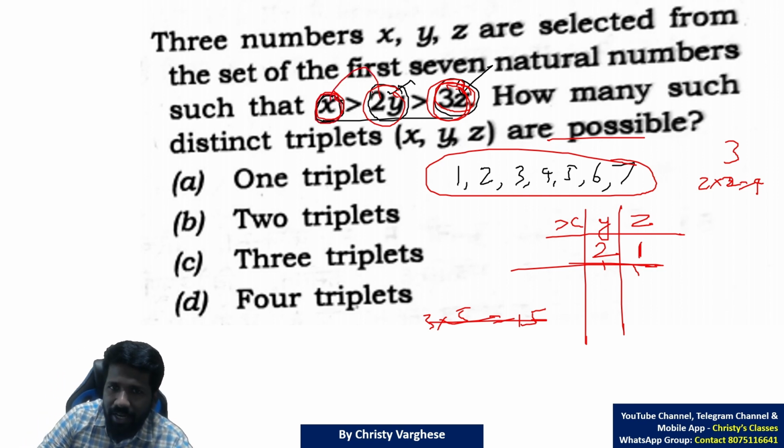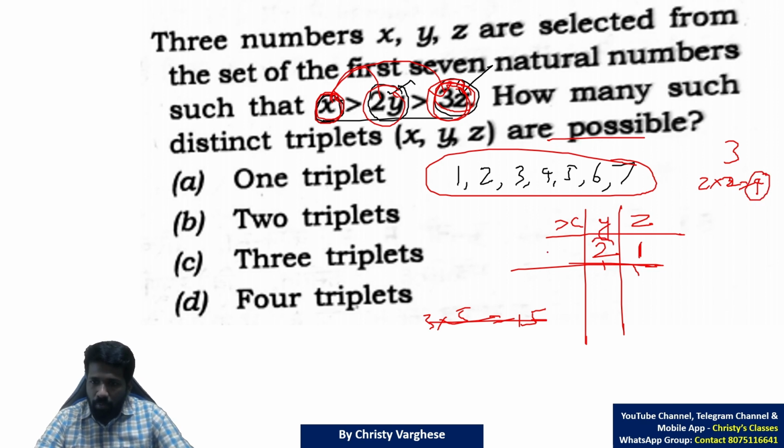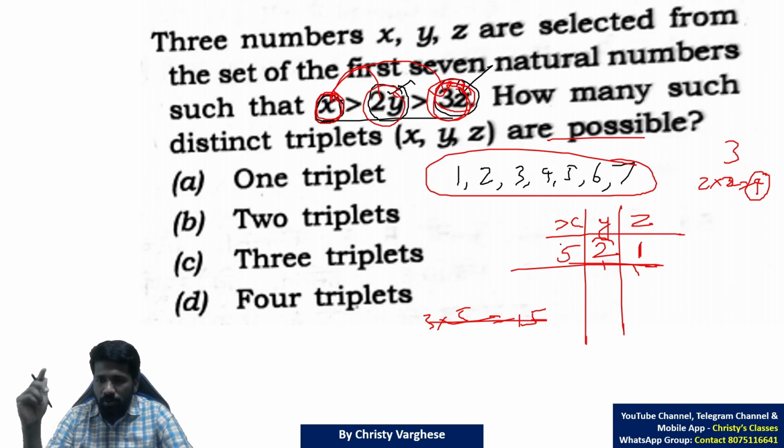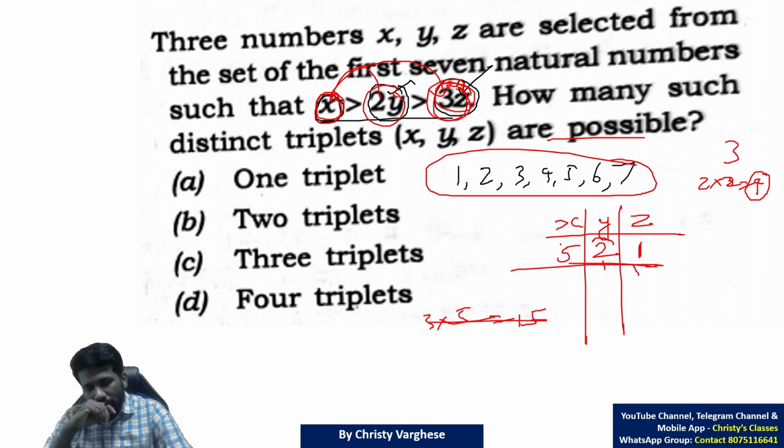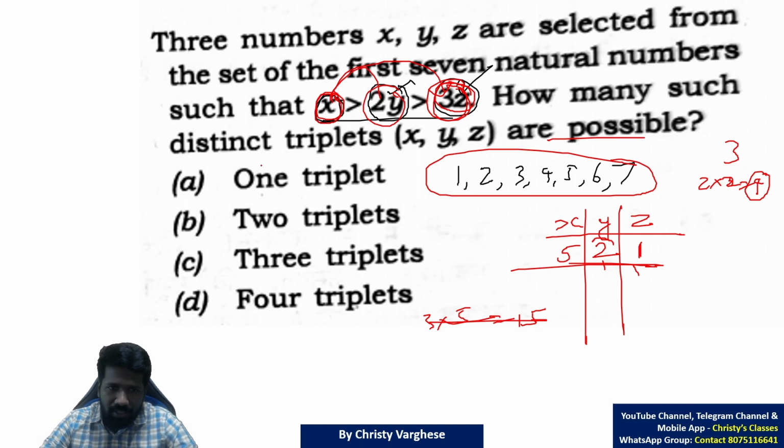Now x should be greater than this 2 times y also and 3 times z also. X to be greater than 2y and 3z means x should be more than 2y. 2y is 4. So more than 4 means minimum possibility is 5. 4 is not more than 4, so 5. So this is one set of example or one correct triplet because distinct values should be there. So 5, 2, 1 is correct.